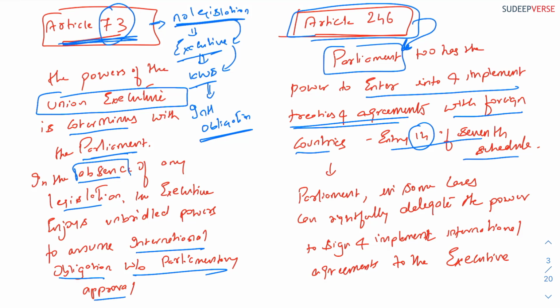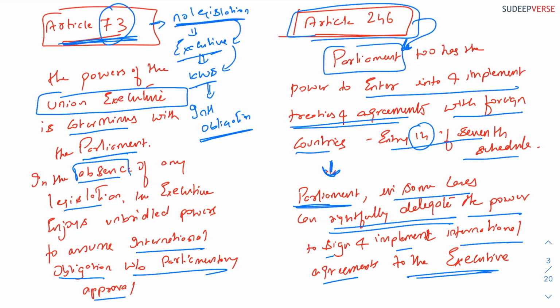And there is another exception to this. The Parliament in some cases can rightfully delegate the power to sign and implement international agreements to the executive. If you want an example of the Parliament delegating this power to the executive, the example is the double